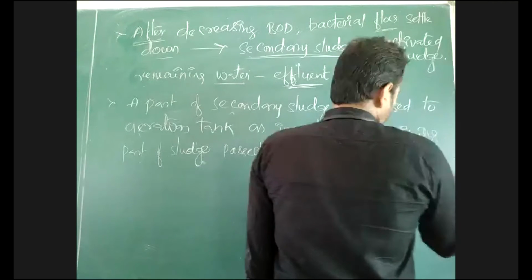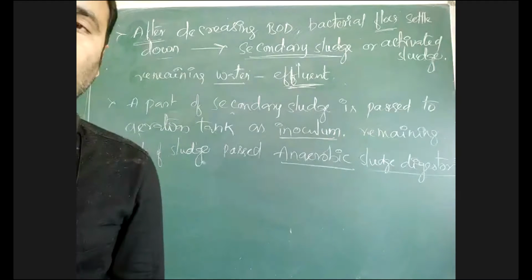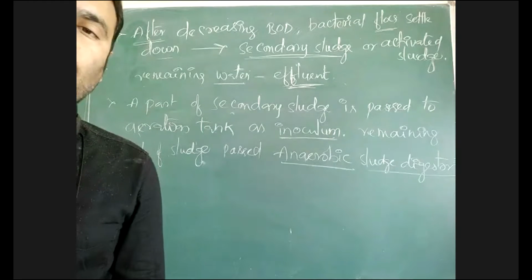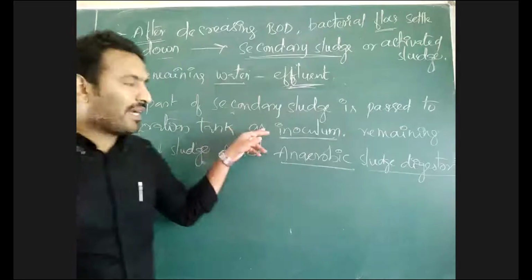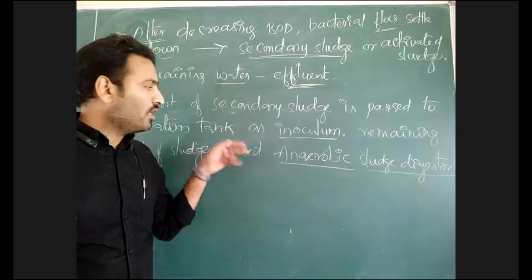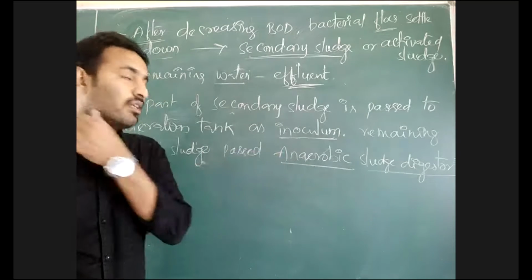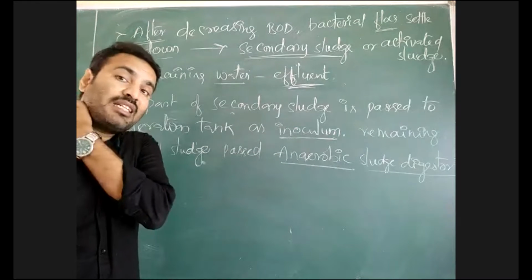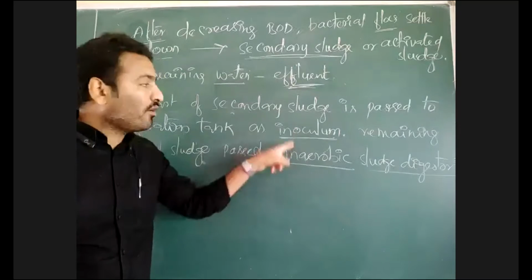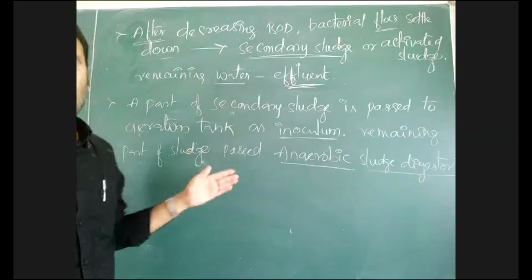Here anaerobic bacteria are growing in the anaerobic sludge digester. The aerobic bacteria present in the sludge are taken and passed into the anaerobic sludge digester, which means there is growth of another, anaerobic bacteria. That anaerobic bacteria will kill the aerobic bacteria present in the sludge, so that bacteria can be killed fully.